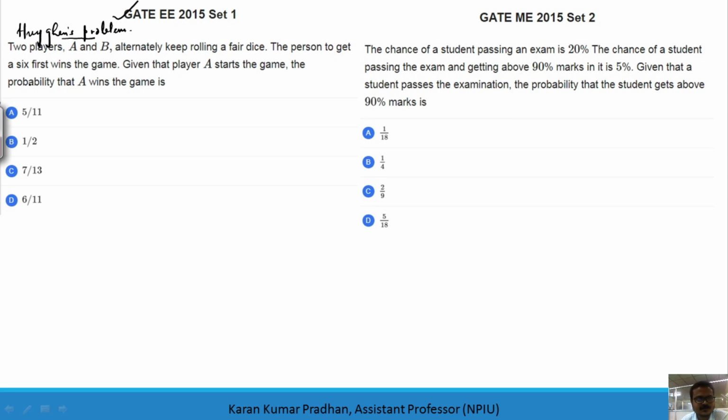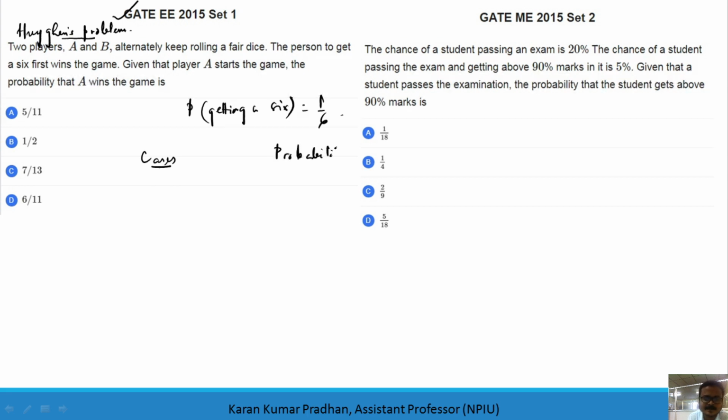The person to get a 6 first wins the game. Given that the player A starts the game, the probability that A wins the game. So the probability of winning is what? The probability of getting a 6, which is 1 out of 6, we all know for a fair die. So how will you proceed? I will just write the cases and the corresponding probability.